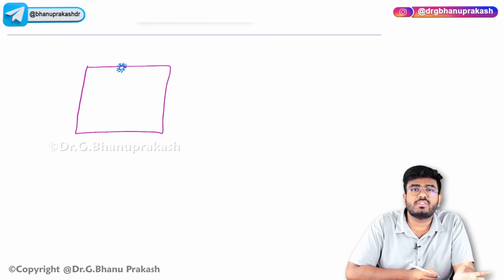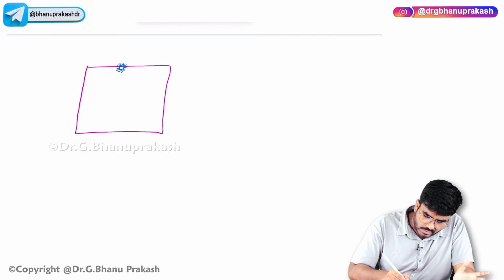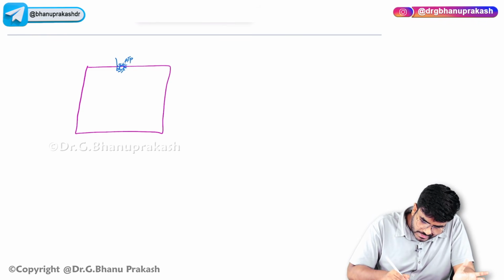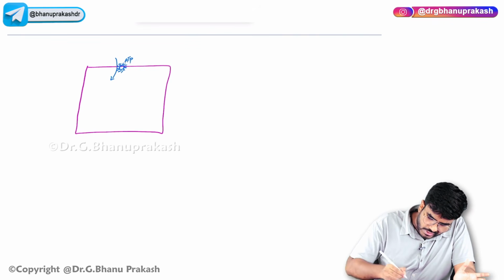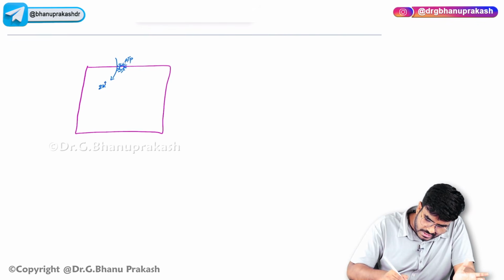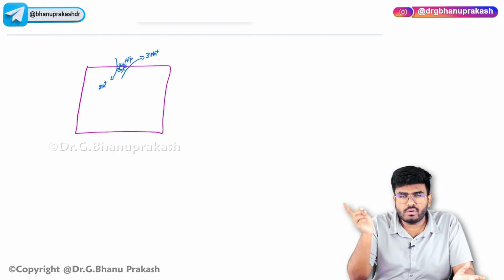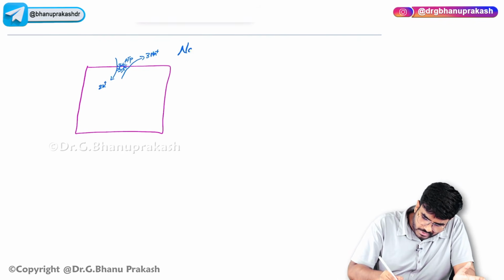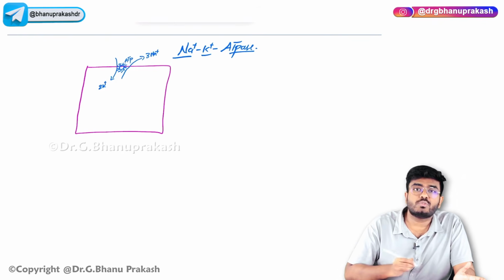This transporter, by using ATP, will take 2 potassium into the cell in exchange for 3 sodium. First sodium will go out and potassium will come in. The name of this transporter is sodium potassium ATPase.